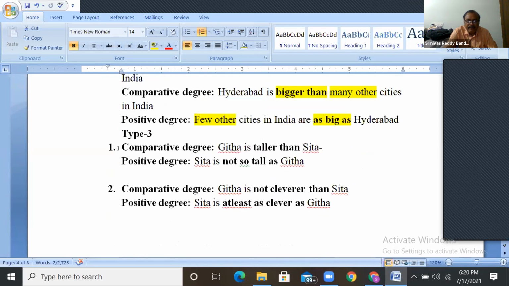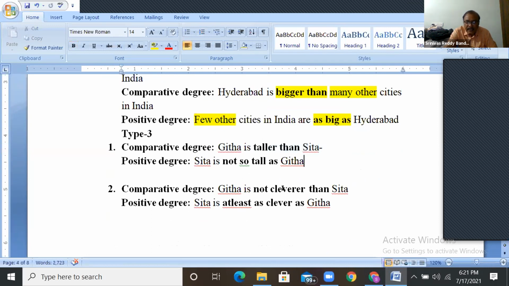And the third type, there will be no superlative degree. Geeta is taller than Sita. A is taller than B, which means B is not equal to A. Sita is not so tall as Geeta. This is one.